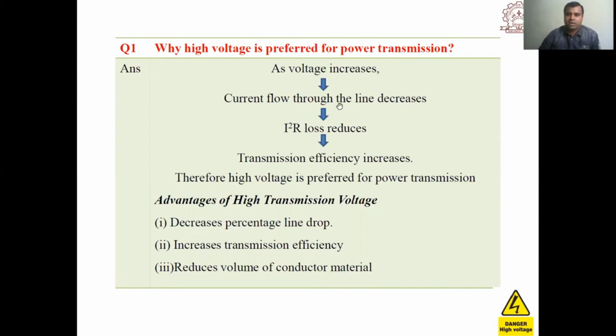Voltage increases, current flow through the line decreases, I square R loss reduces. For 3 phase it will be 3 I square R loss, and transmission efficiency increases. Therefore high voltage is preferred for power transmission. What is the advantage of high transmission voltage? Decreased percentage line drop, decreased line losses, increased transmission efficiency, and reduced volume of conductor material.